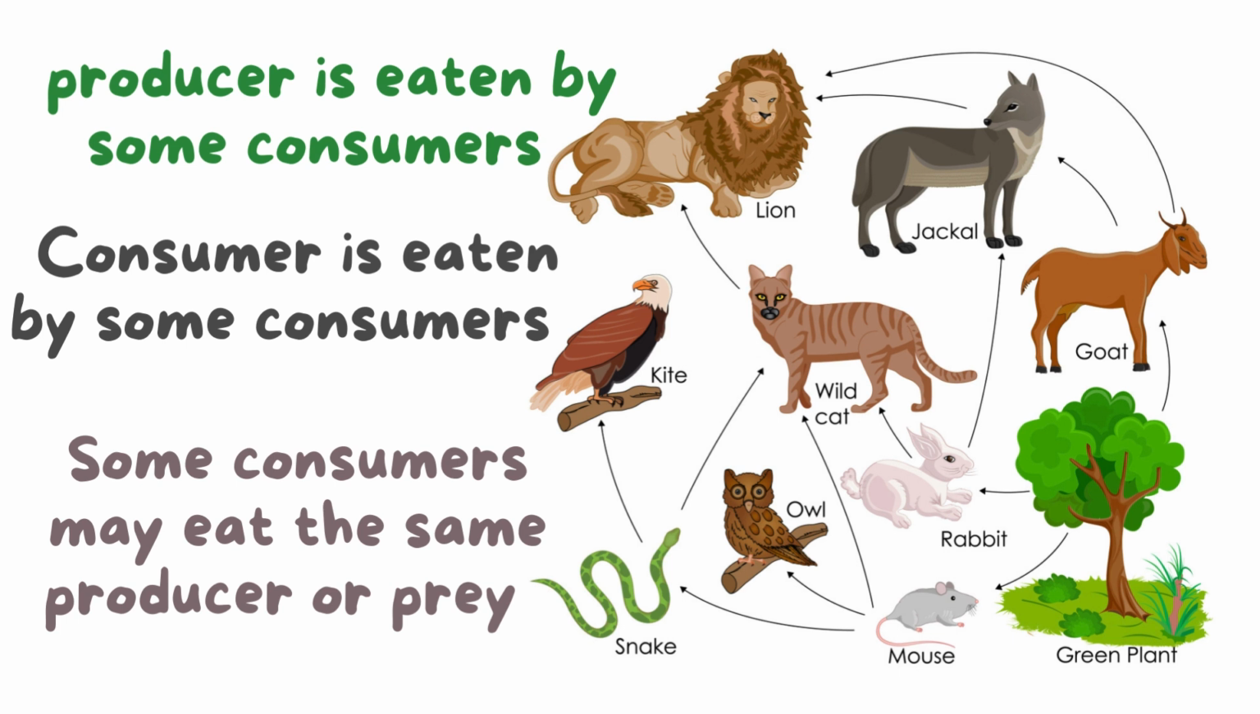So a producer is eaten by some consumers, and a consumer is eaten by other consumers, and some consumers may eat the same producer or prey, as we saw the mouse, rabbit, and goat share getting energy from the producer. An example of a consumer that is eaten by other consumers is the goat, which can be eaten by the jackal or by the lion. So here, this is the interaction in the food web.